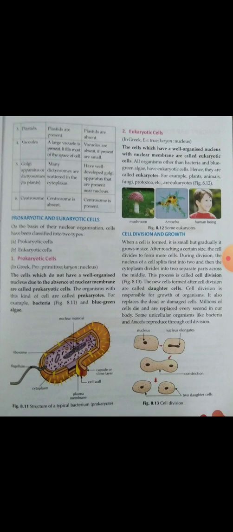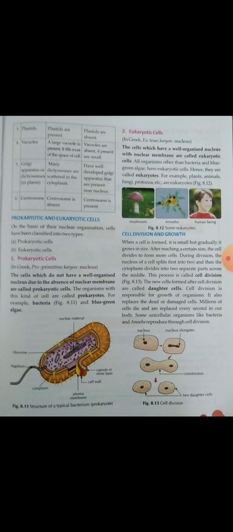Prokaryotic cells are the cells which do not have a well organized nucleus due to the absence of a nuclear membrane. All cells have a nucleus, but some cells have a well organized nucleus and some cells have a not well organized nucleus. Examples are bacteria and blue-green algae.